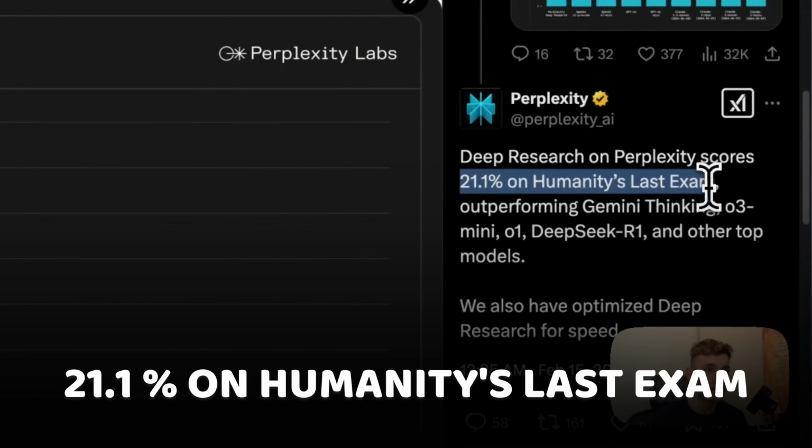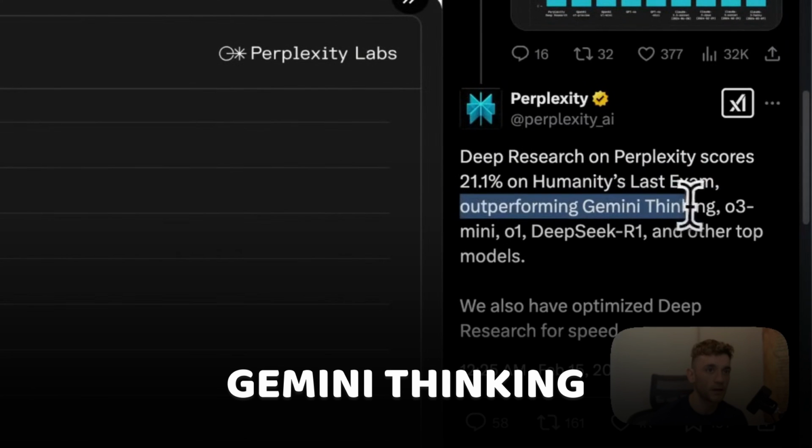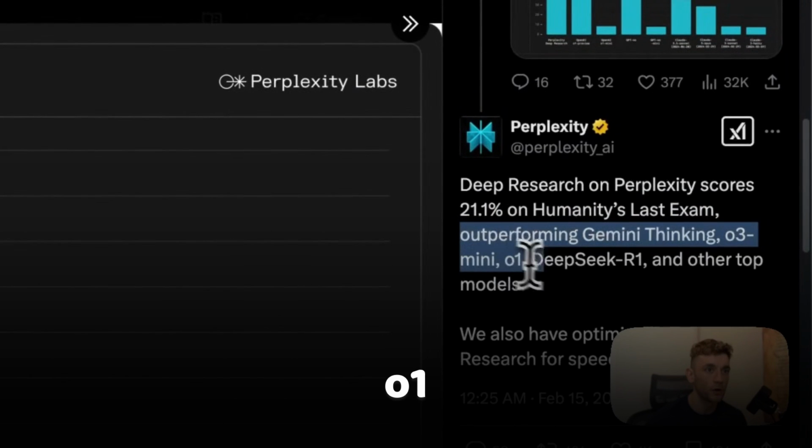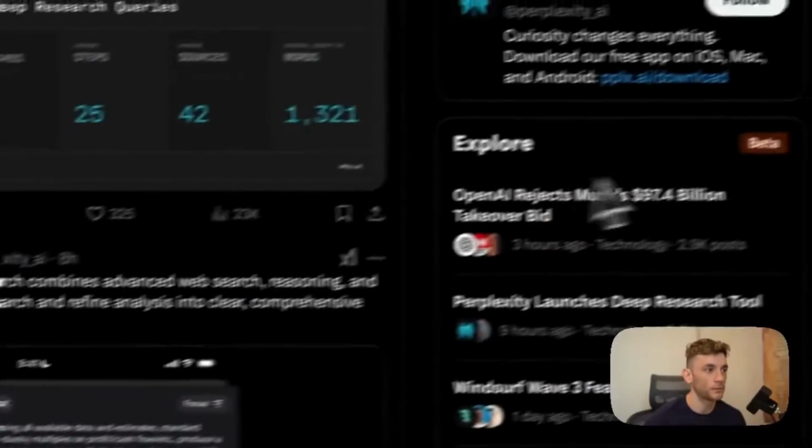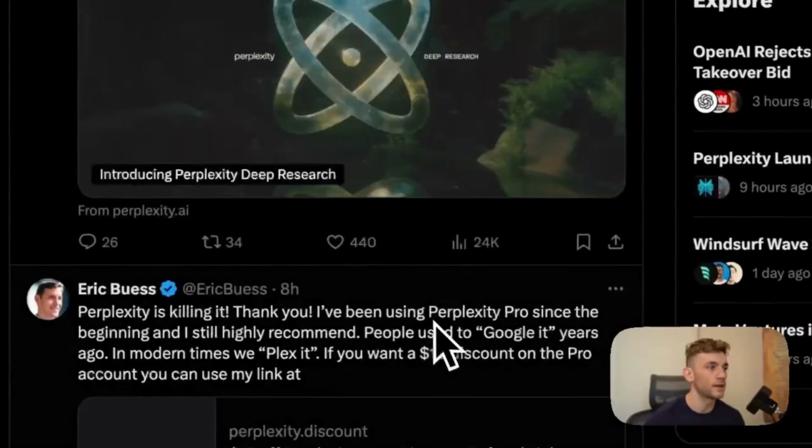We've got the deep research stats on Perplexity scores. So it scored 21.1% on Humanity's Last Exam, outperforming Gemini Thinking, O3 Mini, O1, DeepSeek R1, and other top models. We'll be testing it out today. I'll show you exactly how to get access and how to use this step by step. But I'm super excited. Perplexity always come up with the goods. So let's get straight into it.